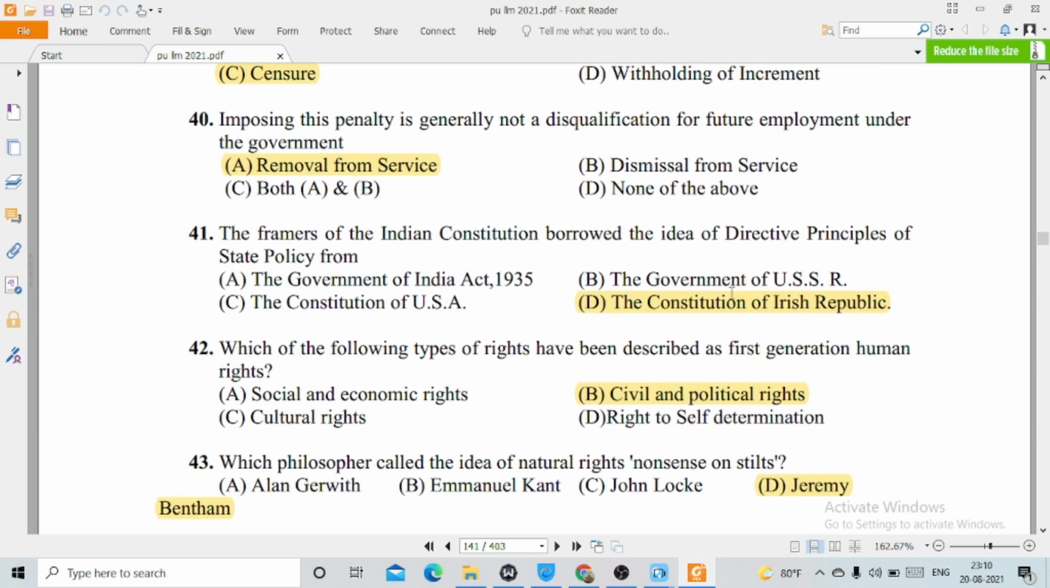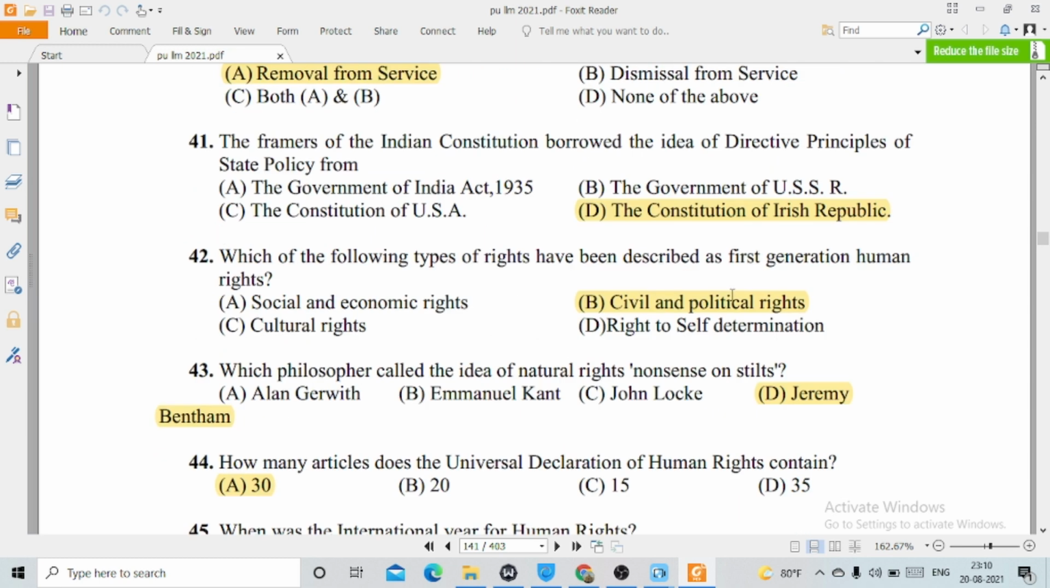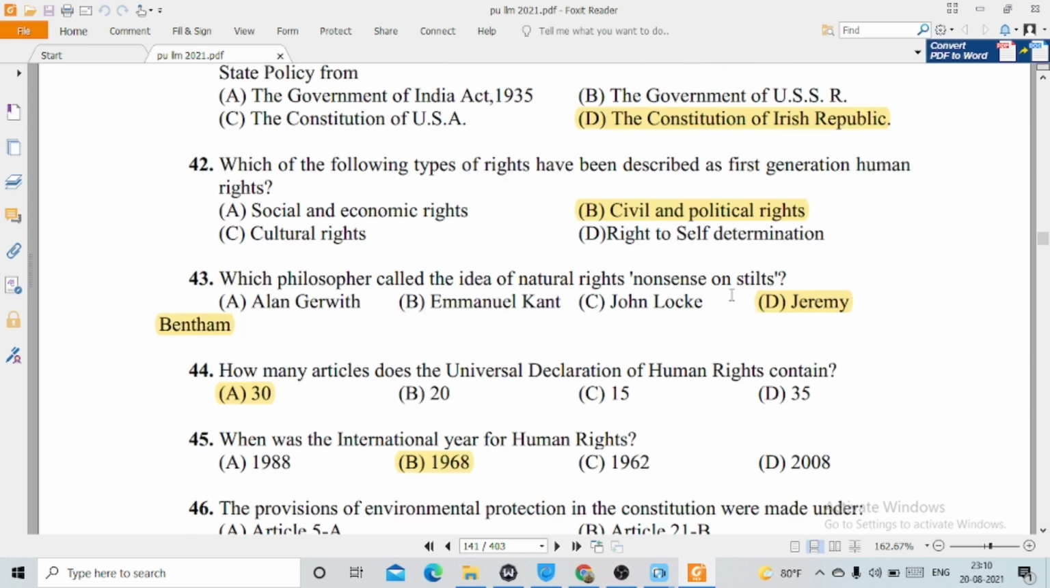41, the framers of the Indian Constitution borrowed the idea of directive principle of state policy from, this option number D, the Constitution of Irish Republic. 42, which of the following types of rights have been described as first generation human rights? This option number B, civil and political rights. 43, which philosopher called the idea of natural rights nonsense on stilts? This option number D, Jeremy Bentham.